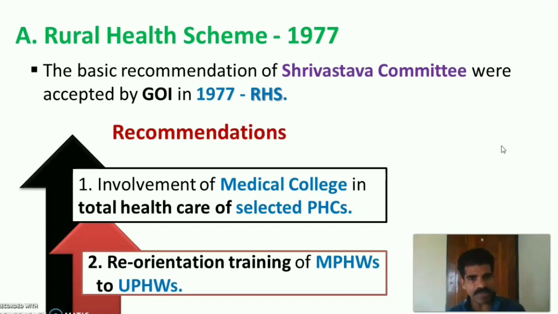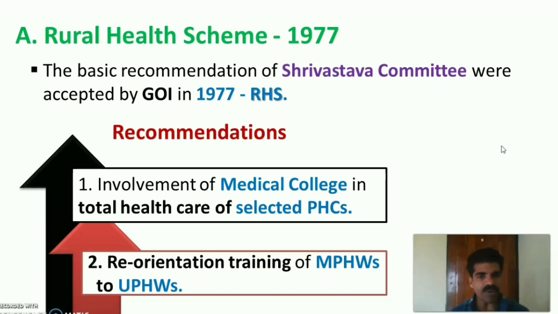So, later Government of India accepted the Srivastava Committee recommendation by establishing the Rural Health Scheme in 1977, with the recommendations of involvement of medical colleges in total health care of the selected PHCs.